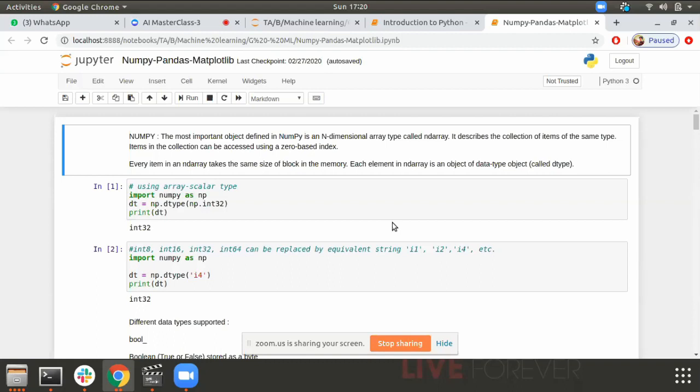In machine learning, you might have heard the word tensor. So what is a tensor? Whenever we talk about single dimension, then we have 2 dimensions, we have 3 dimensions, and then we have many dimensions.